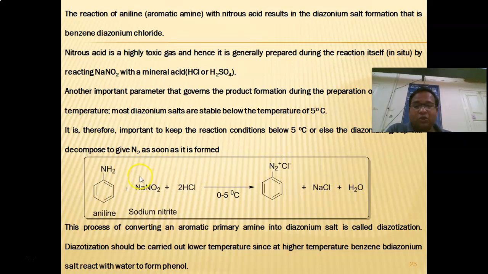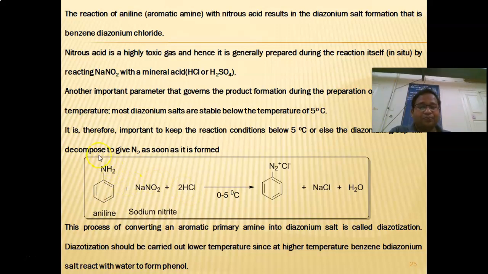So first you have to prepare the nitrous acid by adding the sodium nitrite plus HCl. You take the sodium nitrite, add water, and take the HCl or the H2SO4, add slowly at the lower temperature. Once it forms the nitrous acid, to that nitrous acid you have to add aniline drop by drop without raising the temperature above 5 degree.